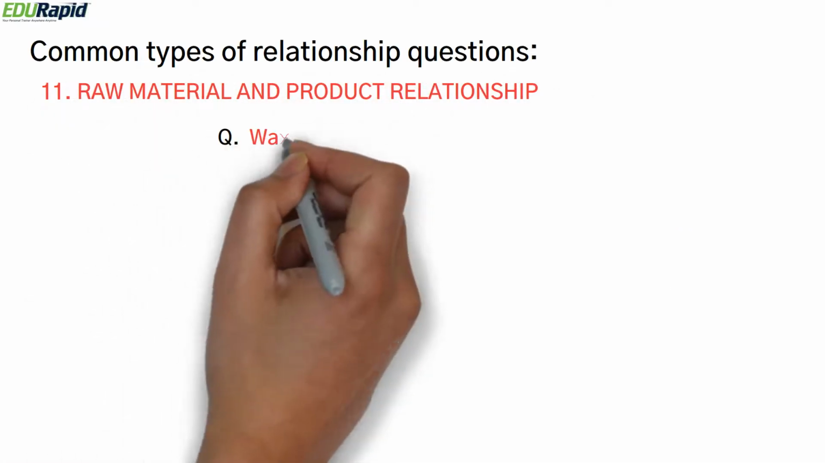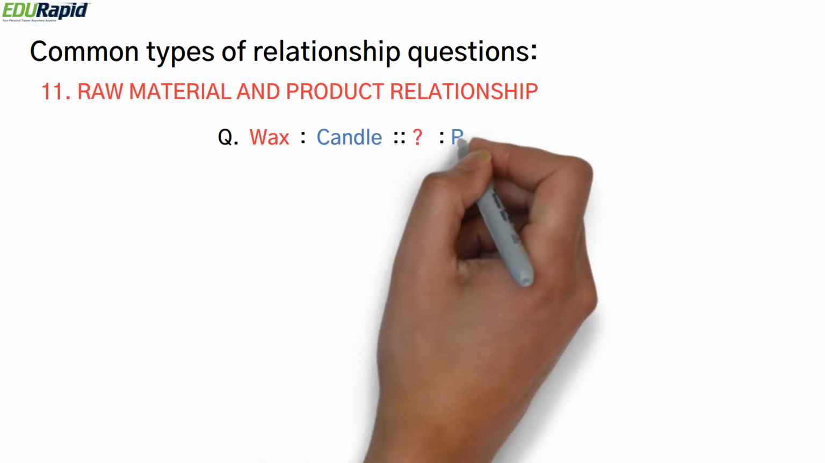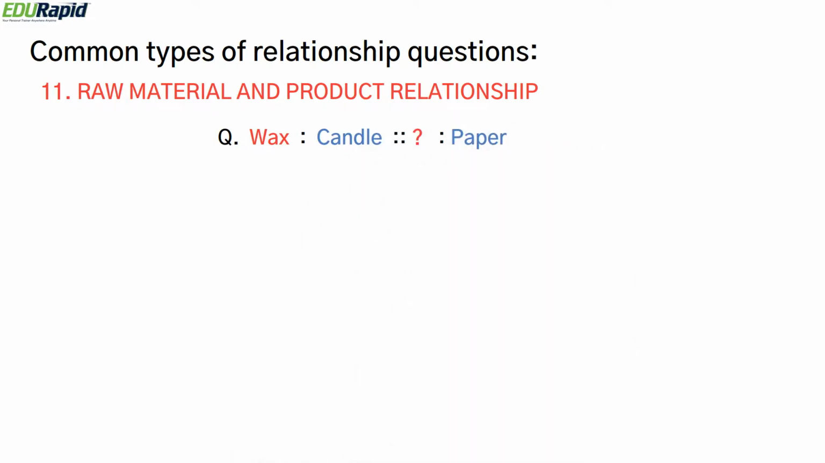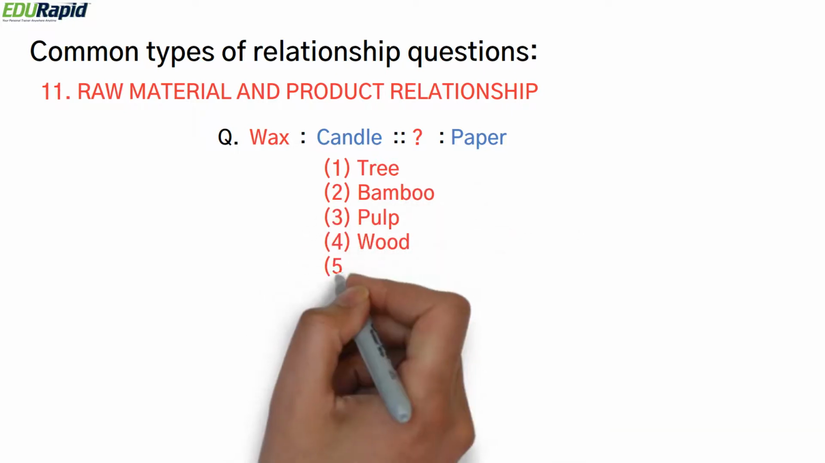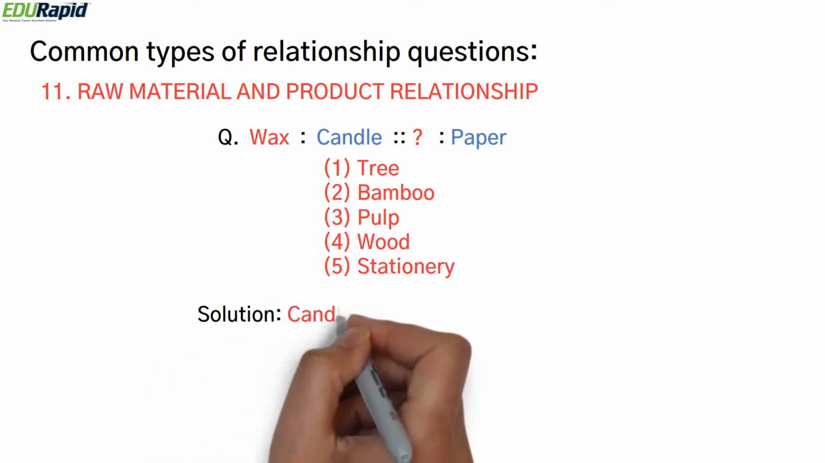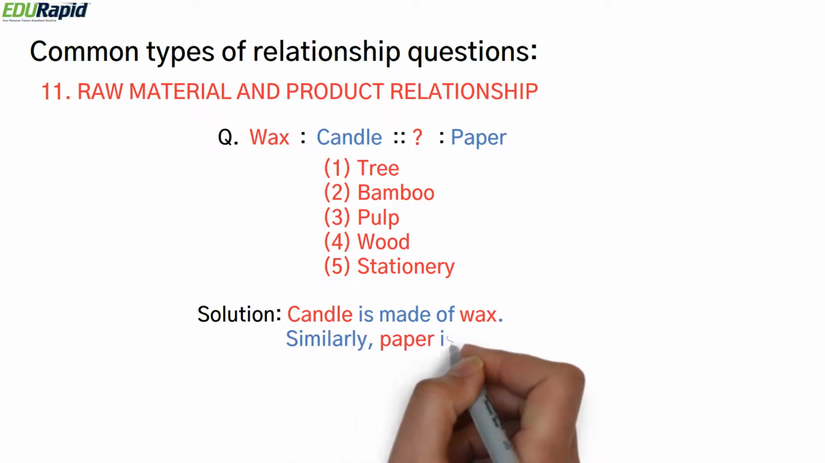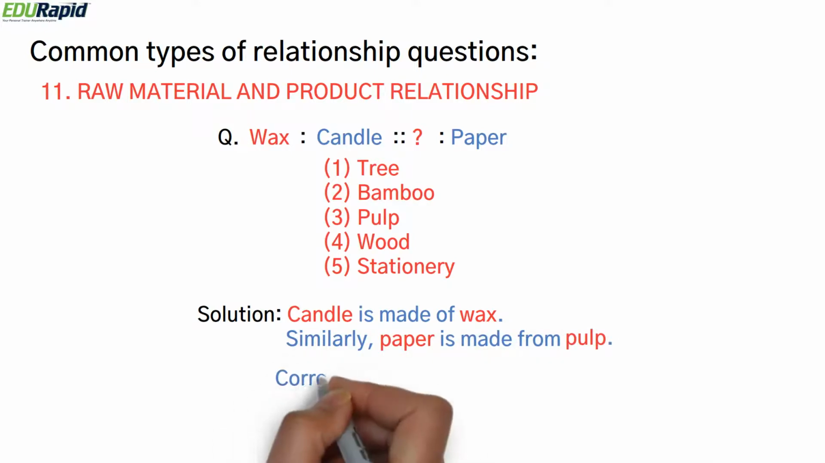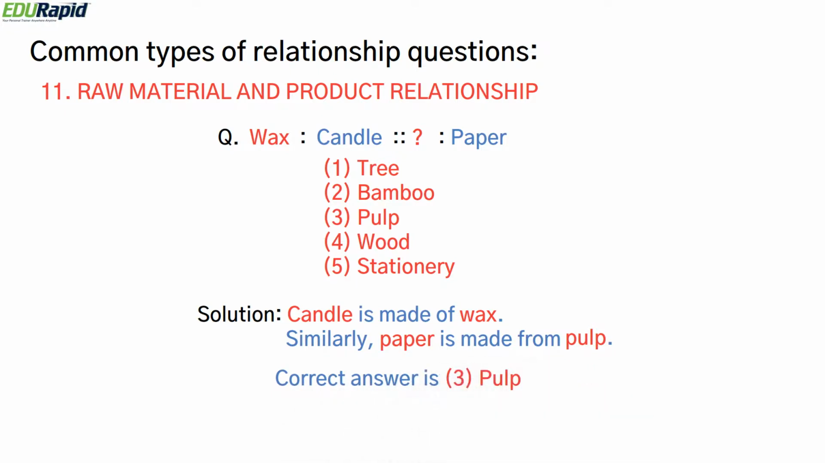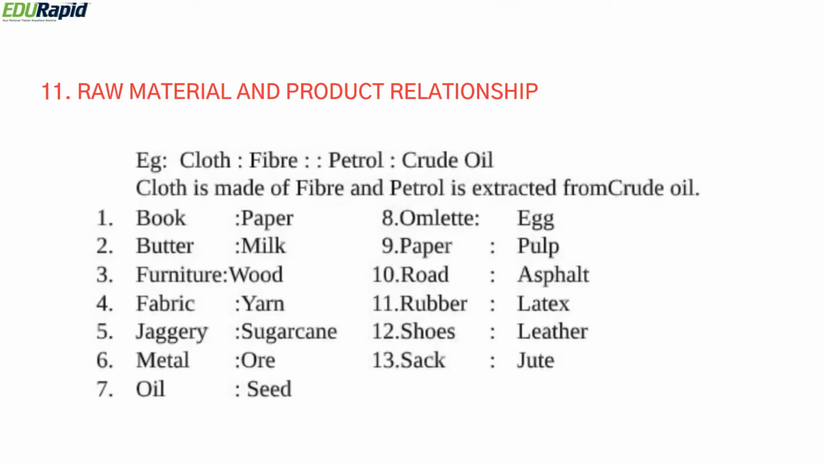The next type of question is raw material and product relationship. Here is an example. Wax is to candle and question mark is to paper. The options are tree, bamboo, pulp, wood, and stationery. The analysis is, the candle is made of wax. Similarly, the paper is made of something called pulp. So the correct answer in this case is option 3, pulp. Here is a list of raw materials and the product relationship. Please go over it, make a note in your notebook and try to remember.